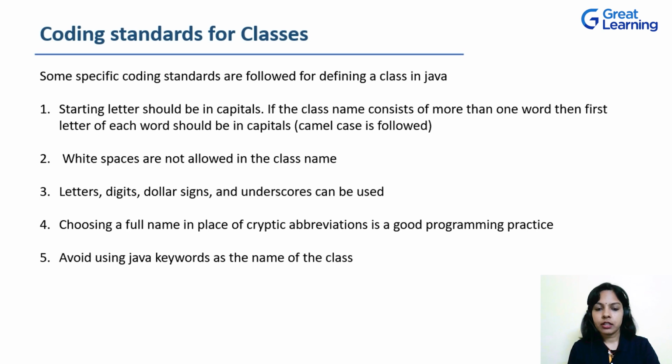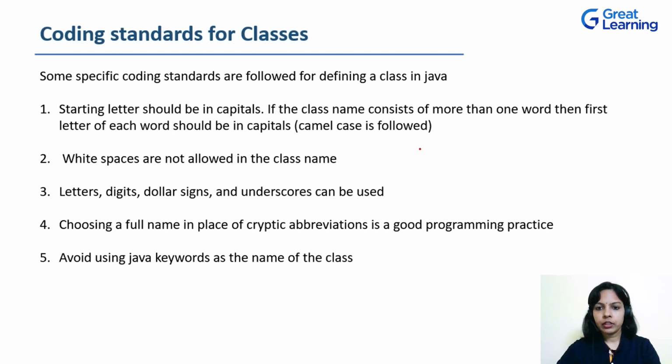So what characters are allowed? That is letters, digits, dollar symbols, and underscore. These are the characters which are allowed for the name of a class. Now, a few guidelines to be followed, which can be treated as good programming practice, but they are not mandatory. They are not coding standards, but they are just guidelines, which if followed is good programming practice. That is, in place of using abbreviations, try using the full name for the name of the class.